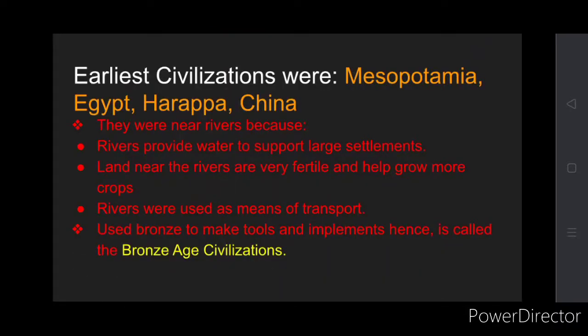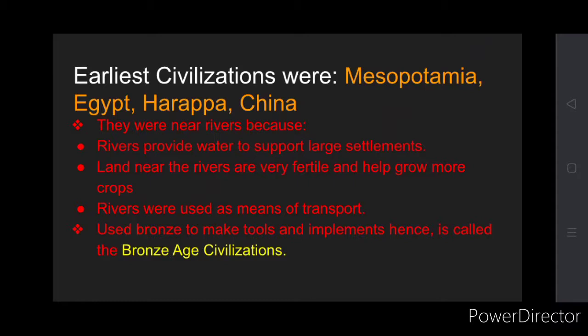That is because rivers provide us water to support large settlements, meaning large groups of people. And because of water, the land near the rivers is very fertile, and it helps them grow more crops and food. And rivers were also used as a means of transport so that you could travel.